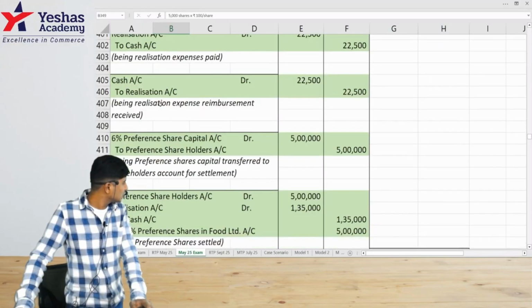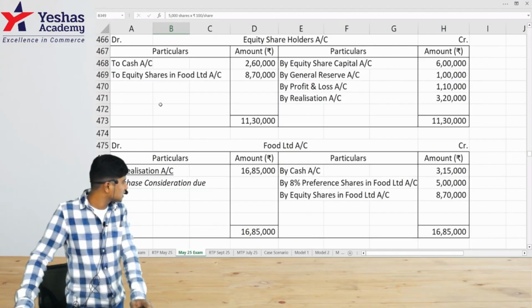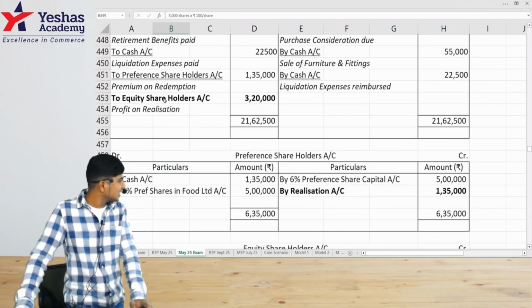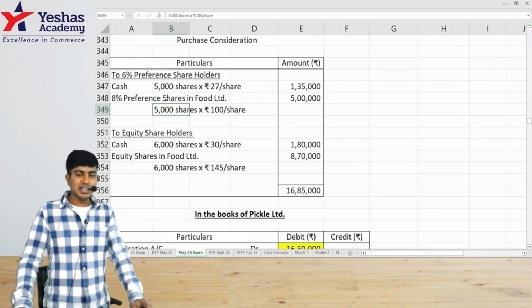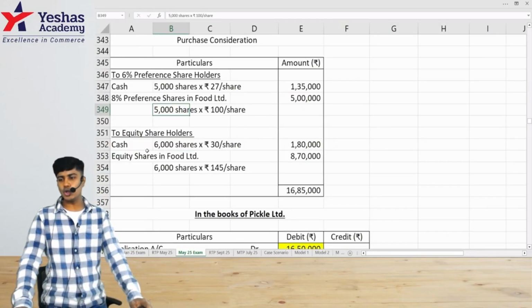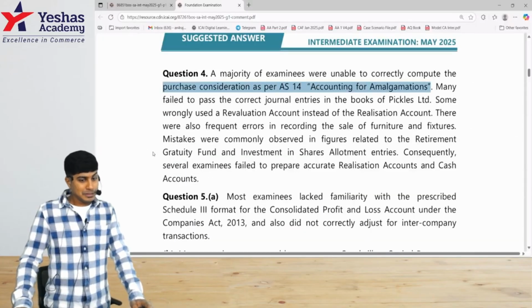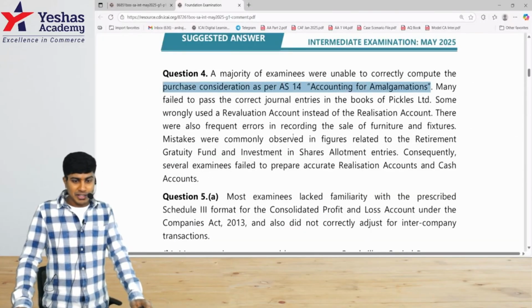Was there any adjustment on this? I don't think there was an adjustment for purchase consideration. Purchase consideration in this exam question was a cakewalk. They've literally given all the details. It's not NAV, it's not intrinsic value, but you have to read this.